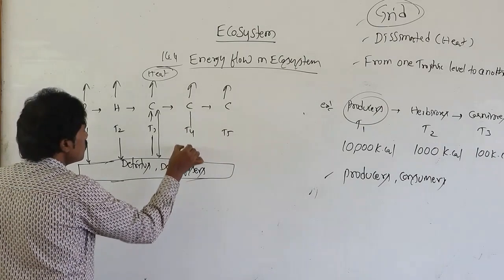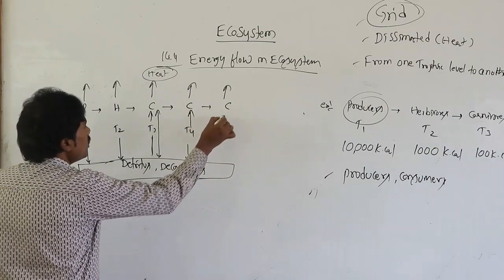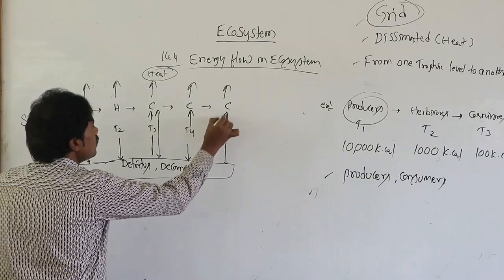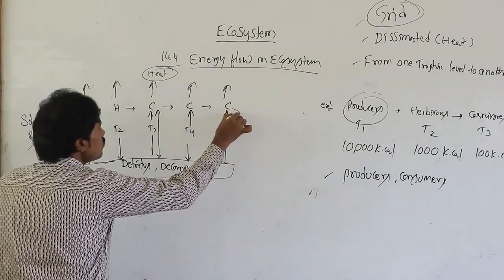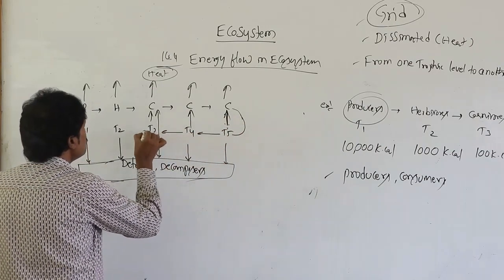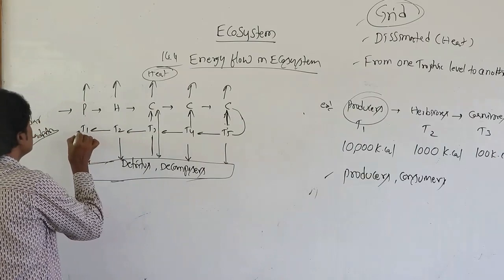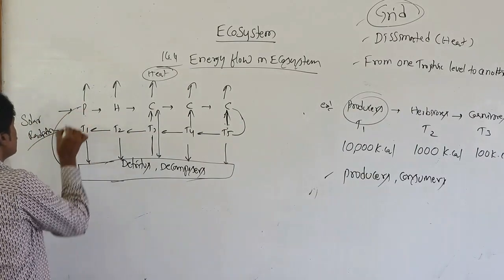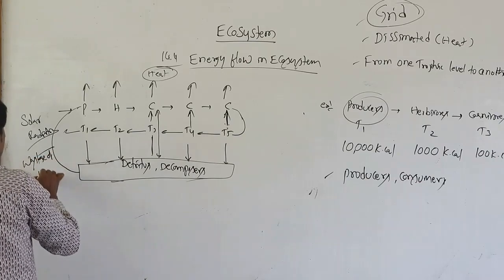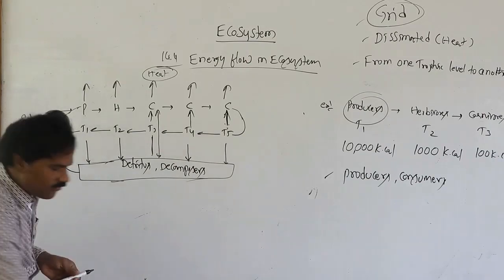Here also dual direction. Here also related to dual direction. So like this it is moving. Here once again, this is the wastage of material.